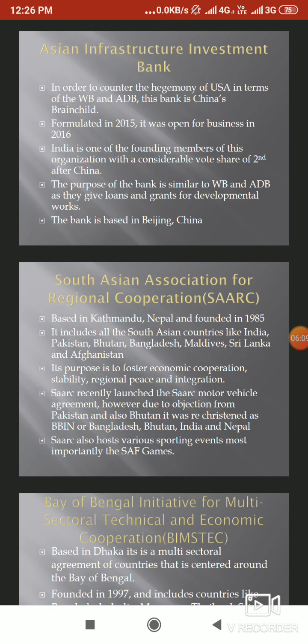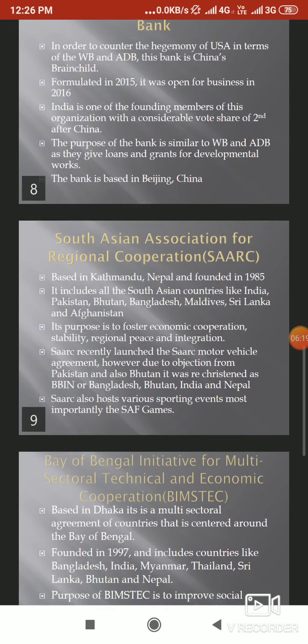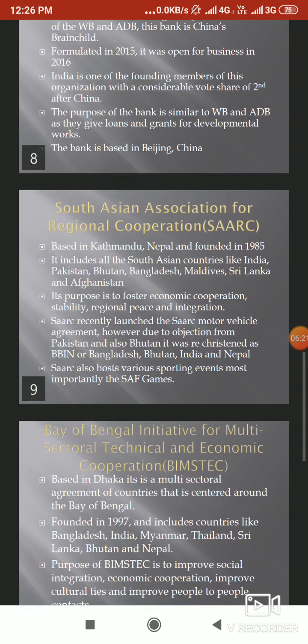South Asian countries are those countries that border the Indian Ocean as well as the Indian subcontinent. So, this includes the likes of Pakistan, Bhutan, Bangladesh, Maldives, Sri Lanka, and Afghanistan. The purpose of this organization is basically to foster economic cooperation, stability, regional peace, and integration.